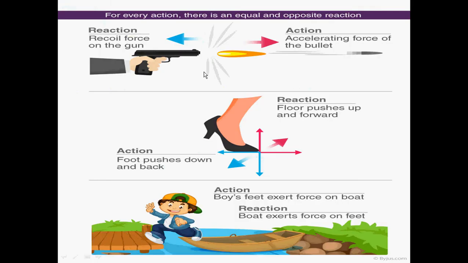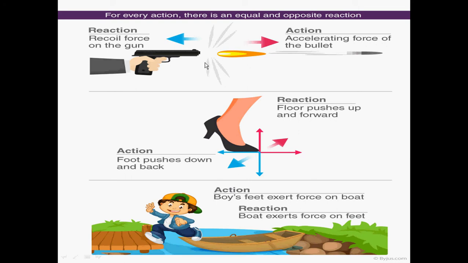Even, students, we can understand the case of a gun firing a bullet. When the gun is firing a bullet, the bullet is moving in this direction. This is an action force. The accelerating force of the bullet is in this direction, and because of the firing of the bullet, an equal and opposite reaction force acts in the backward direction because of the recoil force on the gun. That is why we feel a jerk or a hit on our shoulders